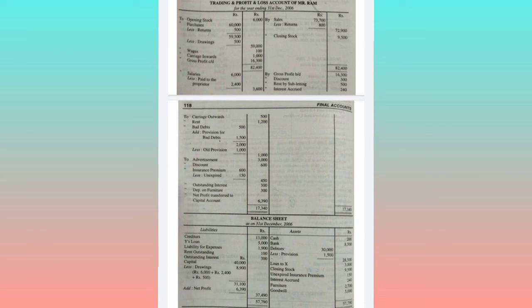So from salaries, 6,000 minus 2,400 comes to 3,600. And this 2,400 is drawing, so these drawings are also to be deducted from the capital in the liabilities of the balance sheet.